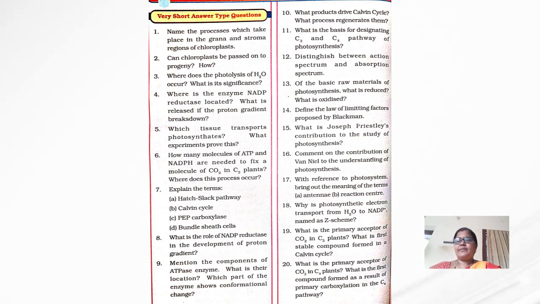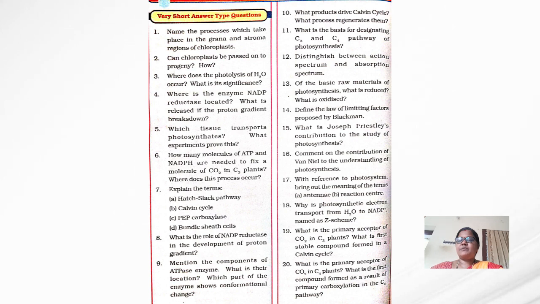There are 20 questions. Among these 20 questions, I will tell you only some of the very important questions from the exam point of view. So first note down these 20 questions. First question is, name the process which takes place in the grana and stroma regions of chloroplast.